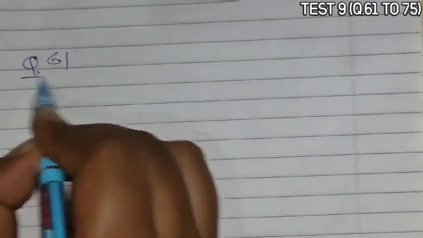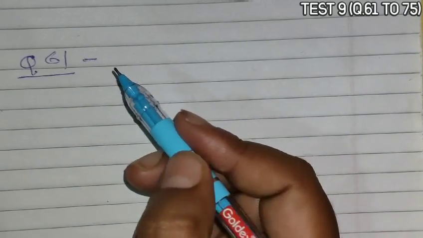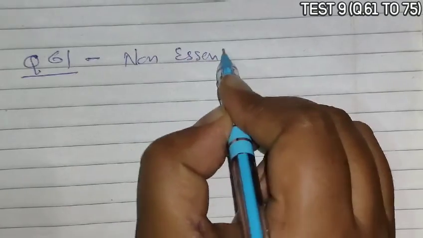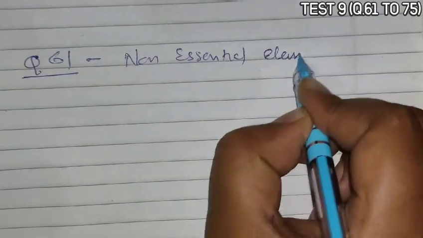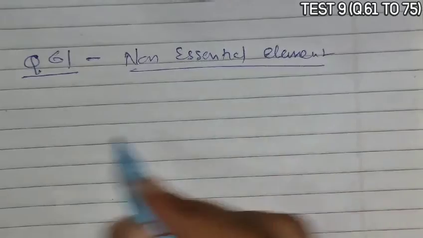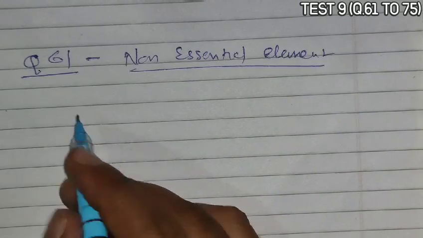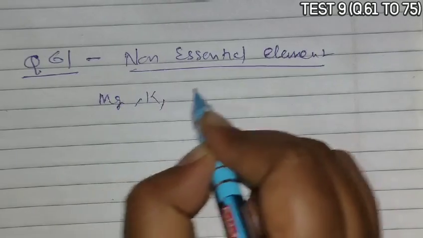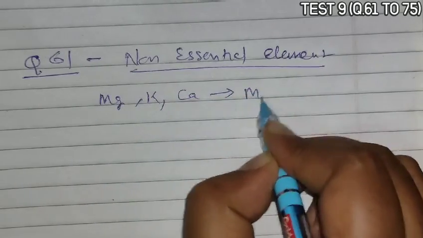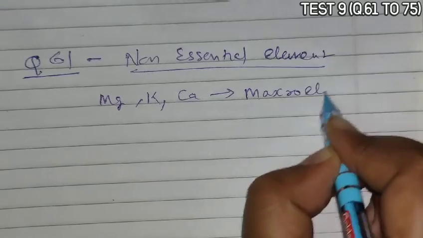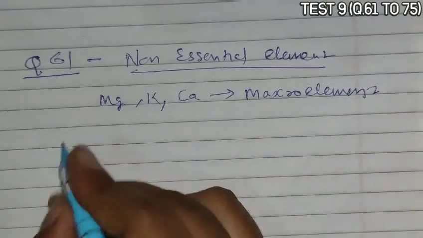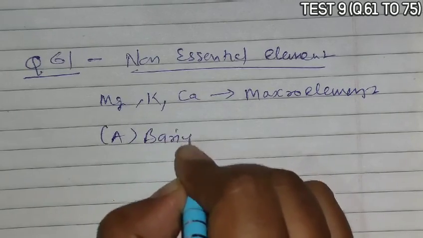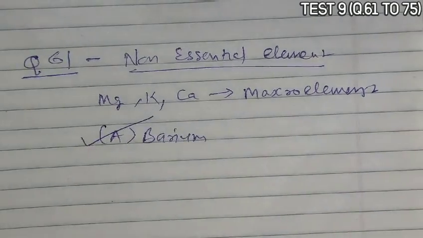Question 61 asks which is a non-essential element in plants. Essential elements are the macro and micro elements. Magnesium, potassium and calcium are macro elements, so they are essential, but barium is not a part of this, so barium is a non-essential element.